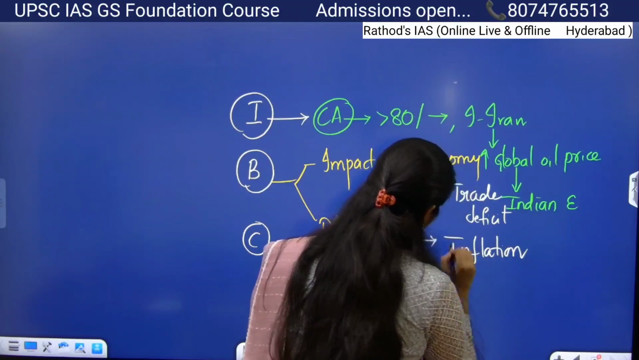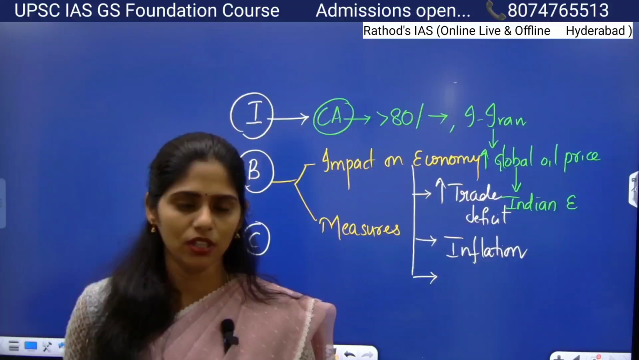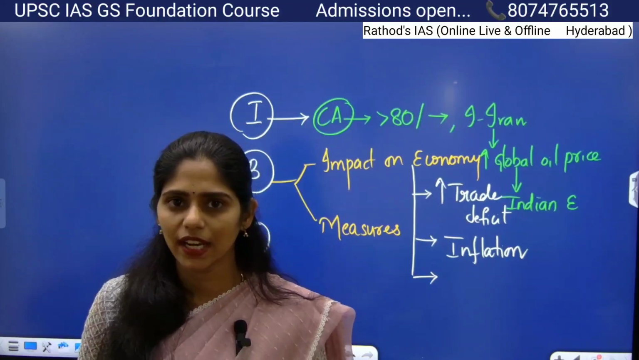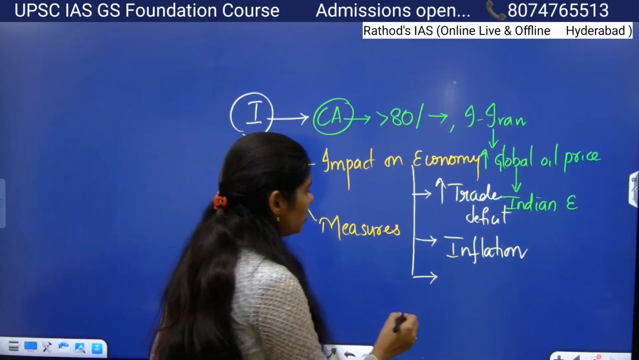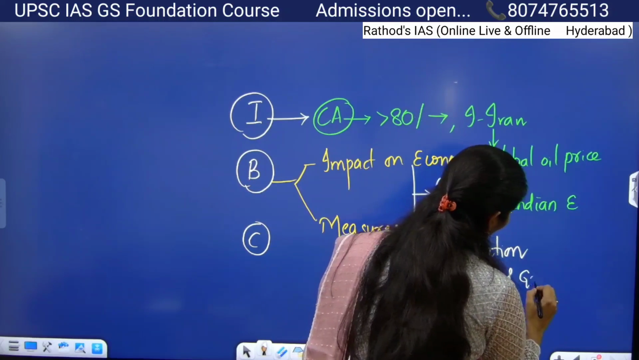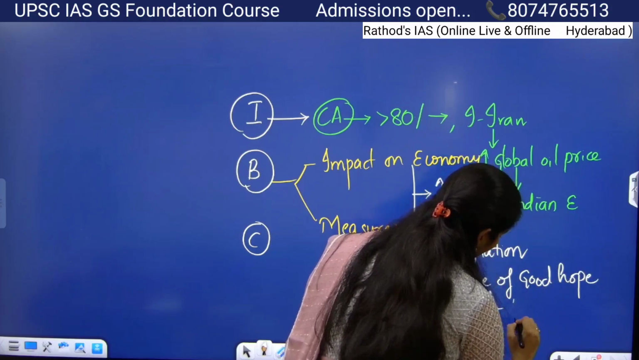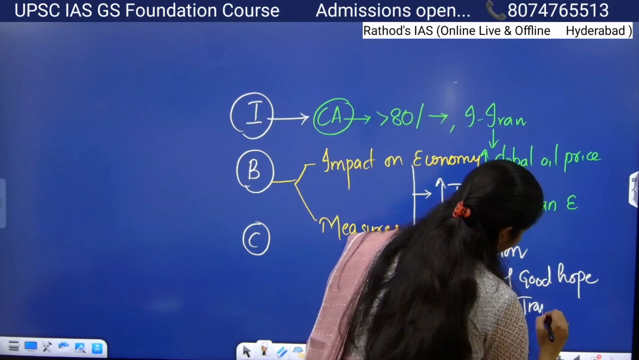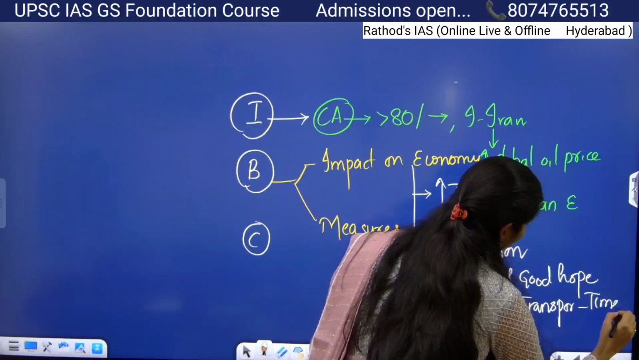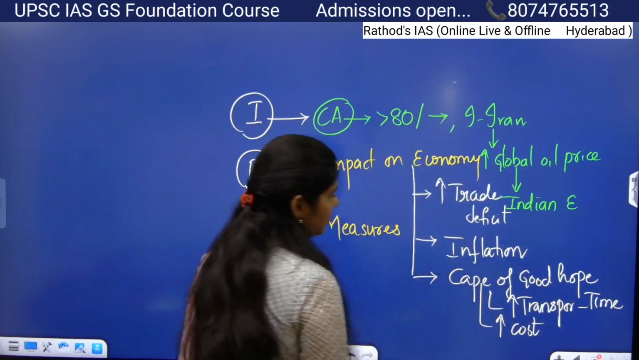So because of this Iran-Israel conflict, they will block certain areas of the Strait of Hormuz as well as the Suez Canal. So which route do we have to take? Cape of Good Hope. So we have to take the Cape of Good Hope route. Because of this, what happened? Transportation time increases. Not only that, it will also lead to an increase in the cost of transportation.